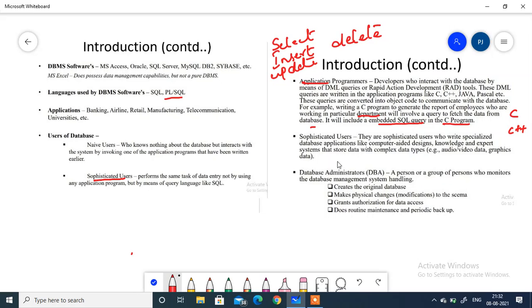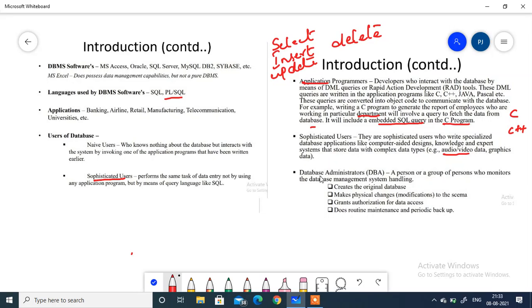Sophisticated users, we already learned about. They write specialized database applications like computer-aided design, knowledge-base and expert systems, which store data with complex data types. Main examples are audio, video and graphic data.